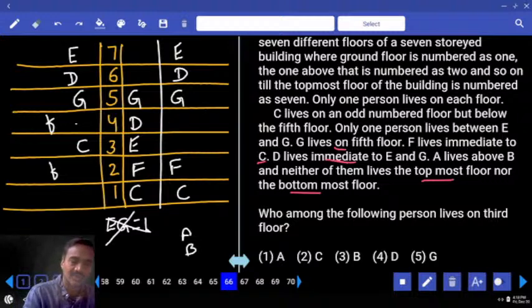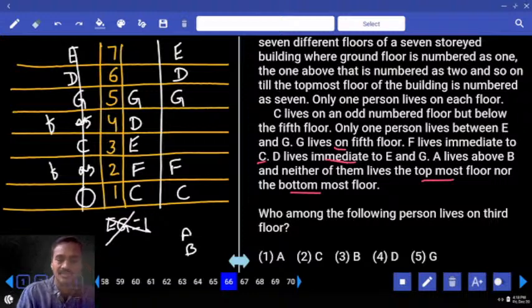Now here, one between A and B can be here, or one between A and B can be here, and the other person between A and B must be here or not. Hence this case is completely ruled out. Then here A and B, A lives above B. Now between A and B, one must be at this place. That's again ruled out because none of these 2 persons can be either at the top or at the bottom, and the only possibility left over is A and B must be here.